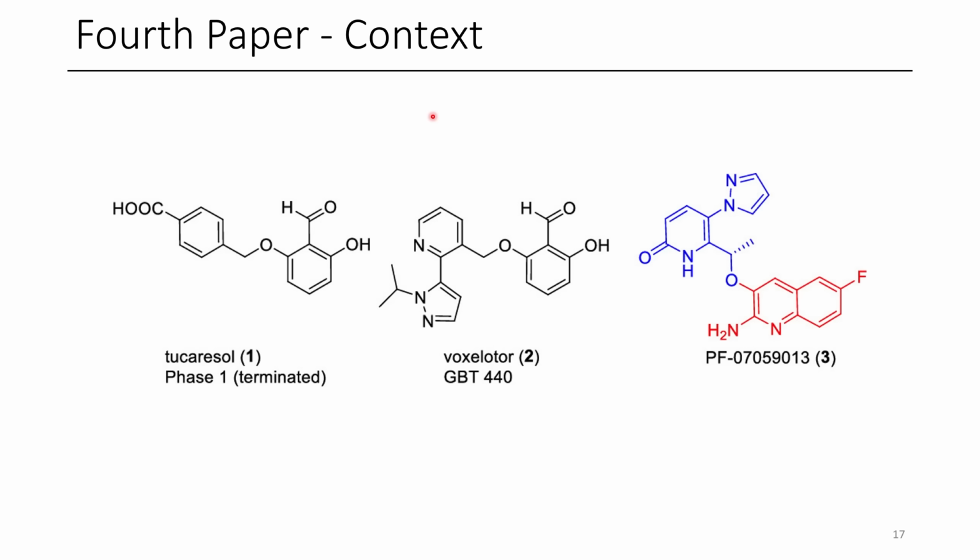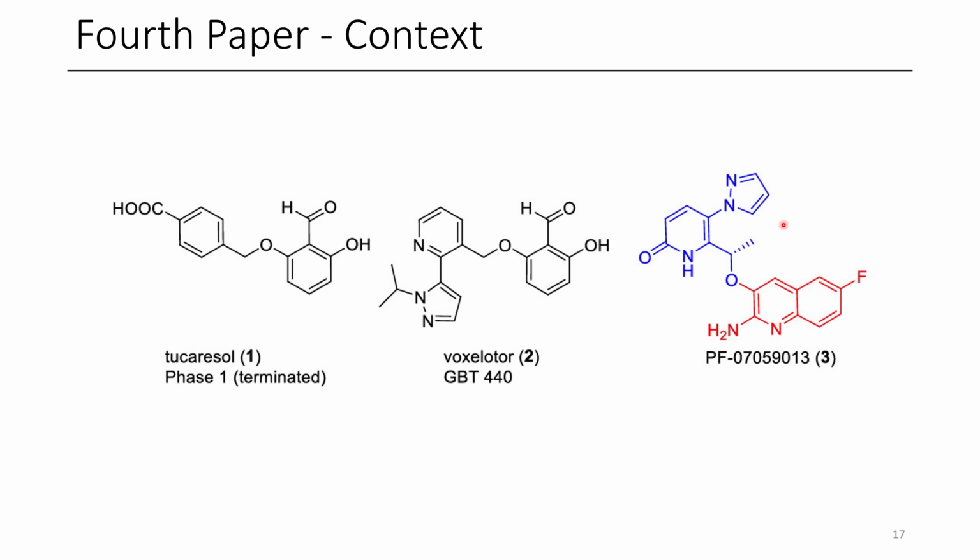So to give you a bit of context about this work, PF070599013 is a candidate which is somewhat similar to compound 1 shown here, tucaresol. The mechanism of this drug is through the stabilization of sickle cell hemoglobin when oxygen is bound to it. So one issue that can happen in sickle cell anemia is because of the shape of the hemoglobin, it can cause the sickled hemoglobin to polymerize, and this can be a major issue.